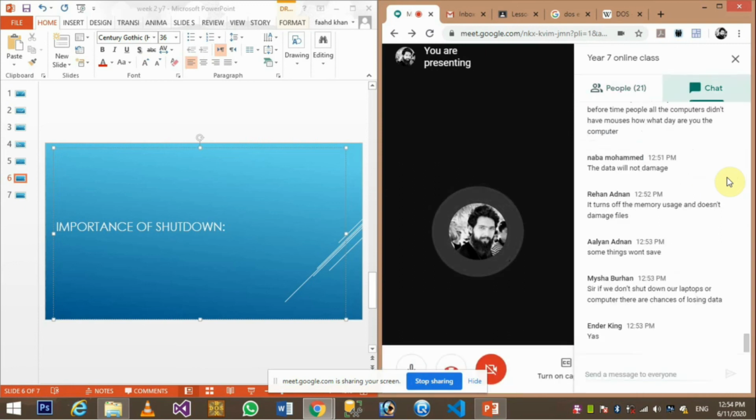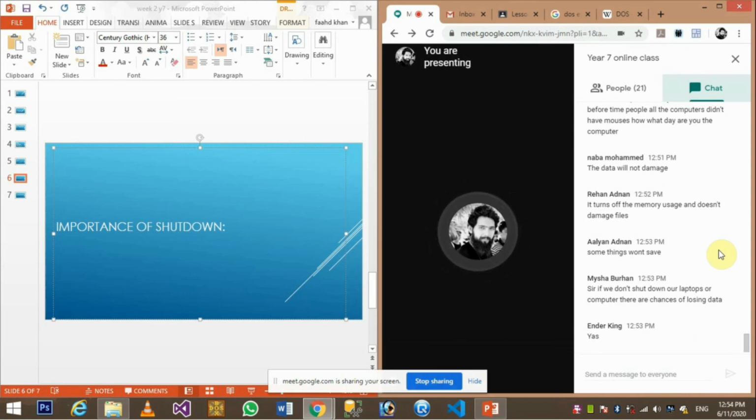The data would be lost or damaged, and files won't save. Yeah, Alian, that's also a very crucial thing: if you are working on anything and you haven't saved it, and you turn the power off, or there is a problem with the laptop battery or any electricity problem, the data would not be saved and there will be a lot of chances of data loss. If we don't shut down laptops, there are chances of data loss. Okay, Maisha, very good.